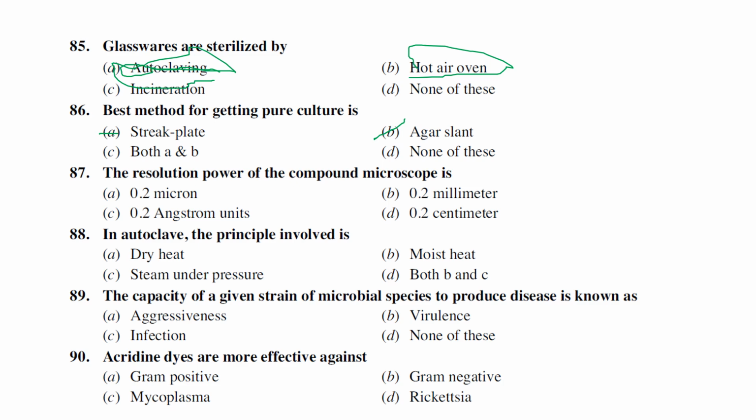No contamination almost will happen when it comes to agar slant. It's my personal experience. And the next one is the resolution power of a compound microscope. Generally the compound microscope can resolve up to 0.2 microns. And the next one is autoclave.